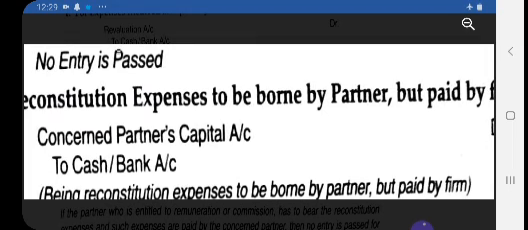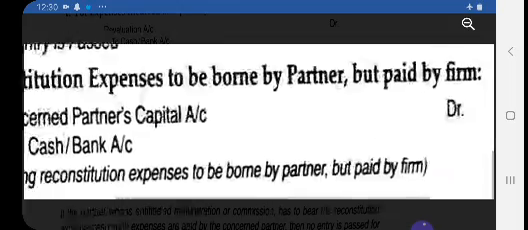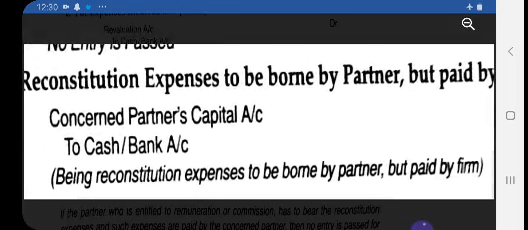And the fourth case, suppose reconstitution expenses is borne by a partner, meaning he is getting commission for providing the services of reconstitution, but now it is paid by the firm. This expense is of the partner, but on behalf of the partner the firm is bearing this expense at present. Then the entry will be that the concerned partner's capital account will be debited, his capital will be reduced by that amount which is borne now by the firm, to cash or expense.